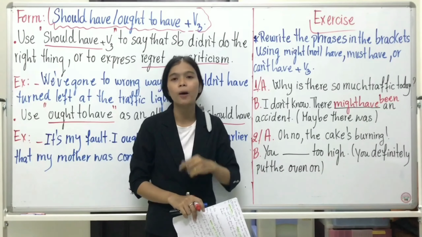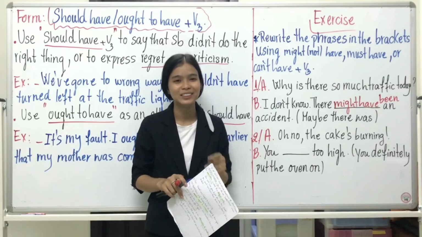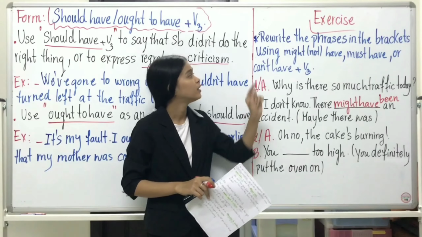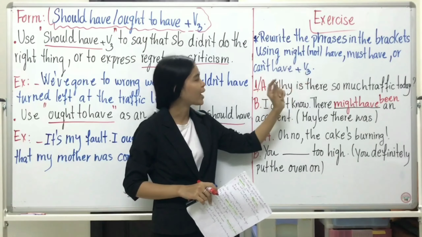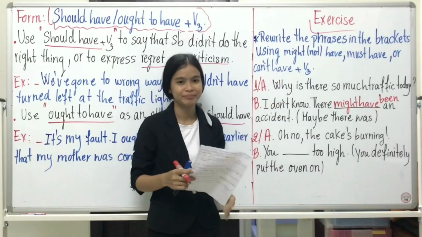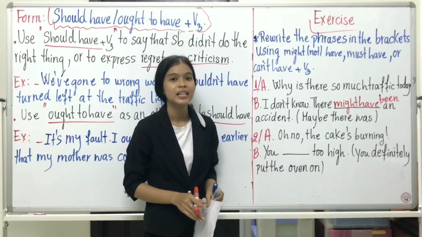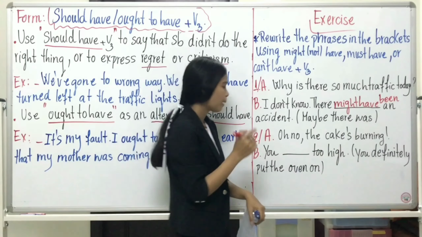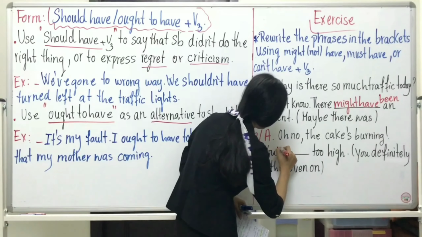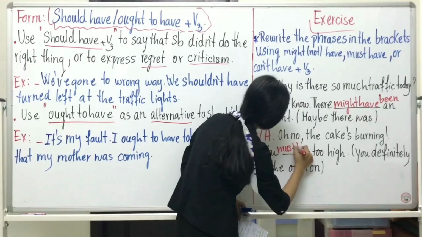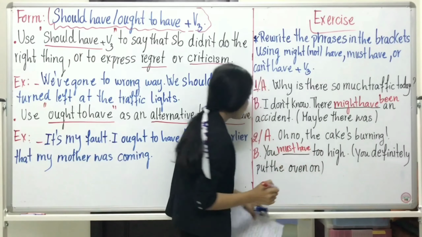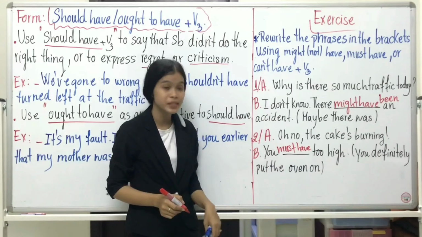Which form, which past modal, could you use? Might have, must have, or can have. It definitely must have. So must have plus verb 3.